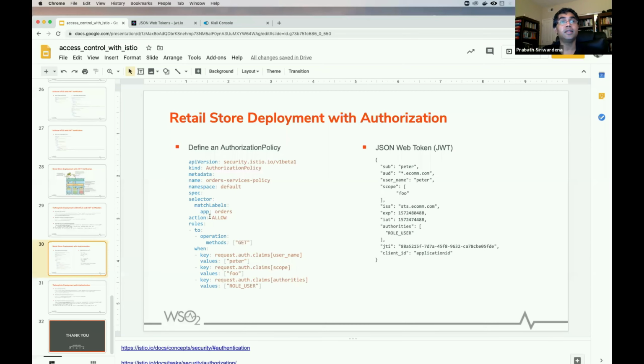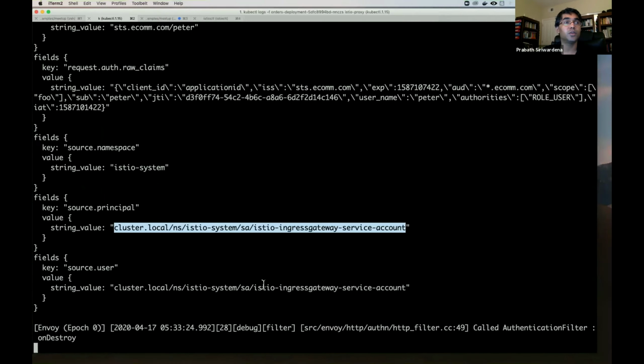So here you can see this is applicable to the orders microservice, which carries the orders label. And this restricts you to only do a get to the orders microservice if your JWT username is Peter, who has a scope, and you also have the role user. Right? So this is the JWT, and this policy will be evaluated against this JWT. Now let's enforce this policy.